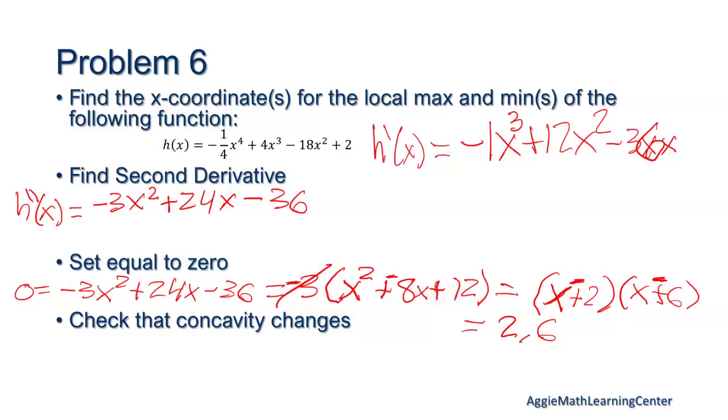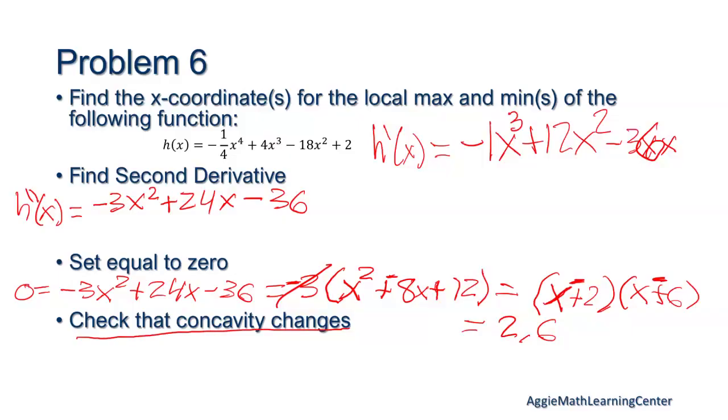Okay, are we okay with this? Okay, so now what do we do? Would you take those 2 points and plug them back into your second derivative to see if it's concave up, concave down?